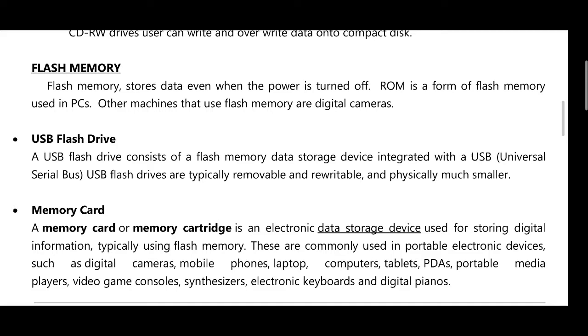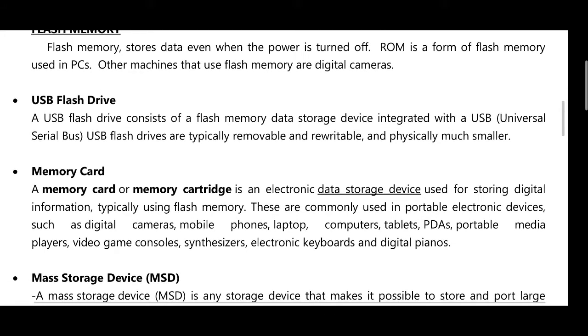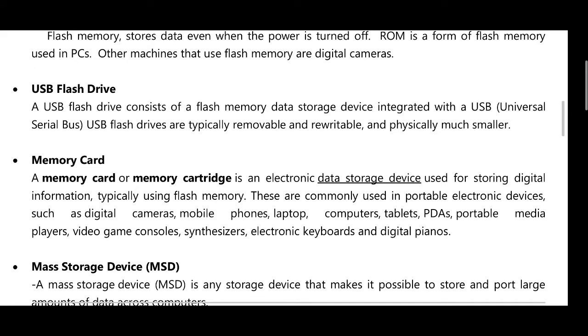A USB flash drive consists of flash memory, a data storage device integrated with USB, universal serial bus. Flash drives are typically removable and rewritable and physically much smaller. It is also known as a pen drive or USB drive.